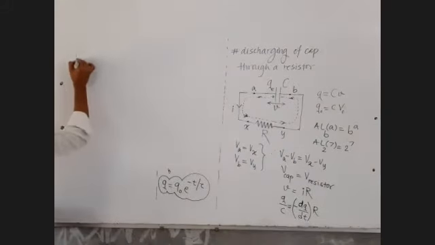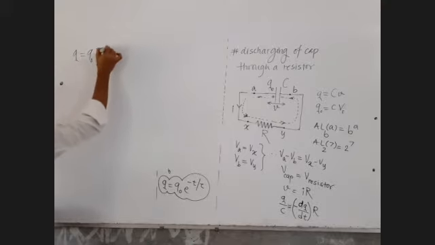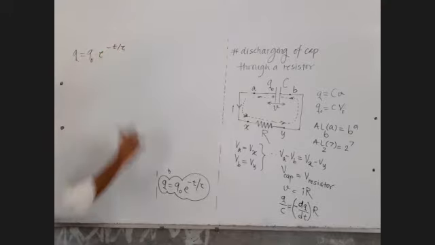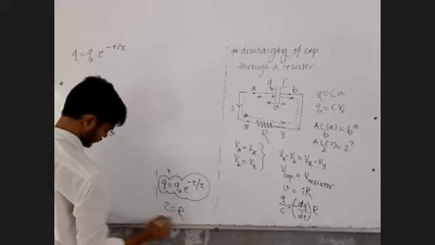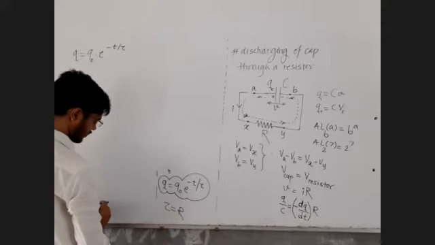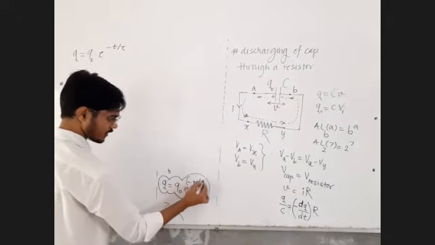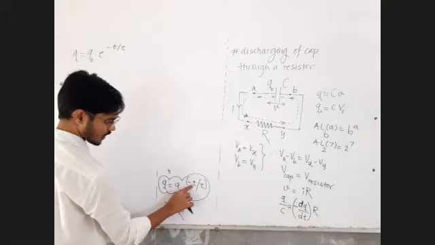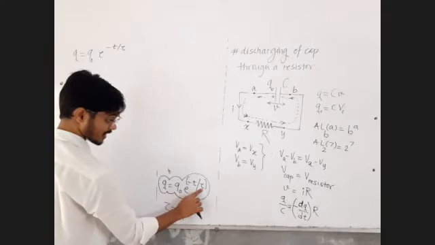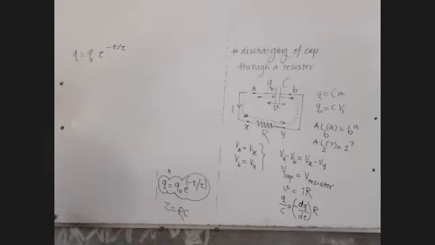Write down. Q equals Q0 into e raised to minus t by tau, where tau is equal to RC, that we know. People call this tau the time constant. Its unit is second. E raised to anything should be unitless, right? All the powers are always unitless. So time has unit second, so tau must be in units of second. So second upon second cancel. So people call it the time constant. Its unit is same as that of time.